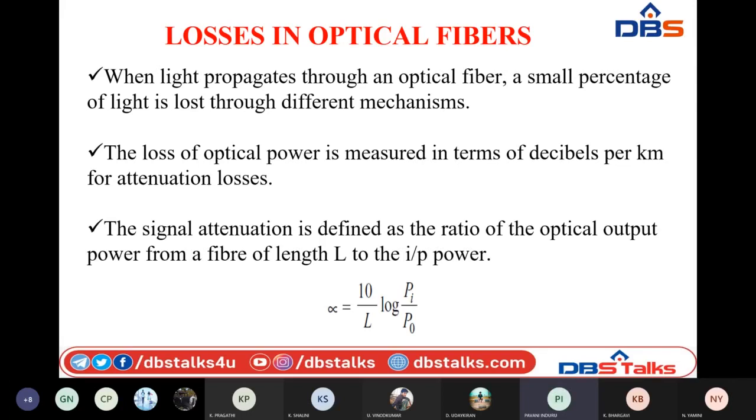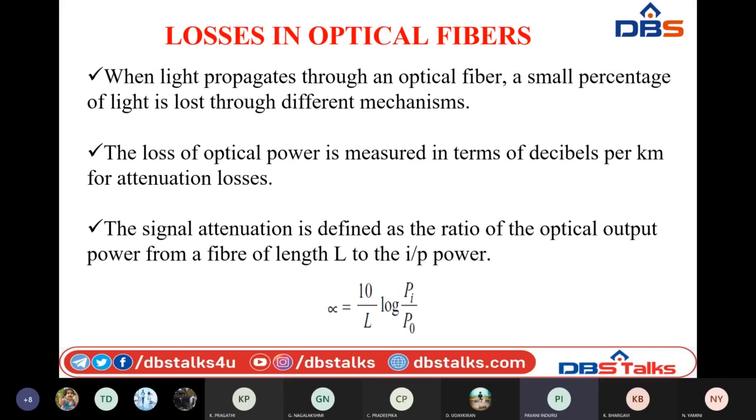So the optical power which is lost during the propagation is generally measured in terms of decibels per kilometer. Okay, so that means the loss of energy is dependent on the length of the optical fiber cable. So if the length of the optical fiber increases, then the propagation loss also increases. Okay, so that is why the attenuation loss, which is the ratio of optical output power to the optical input power, is generally given by the expression alpha equal to 10 by L log Pi by P naught.